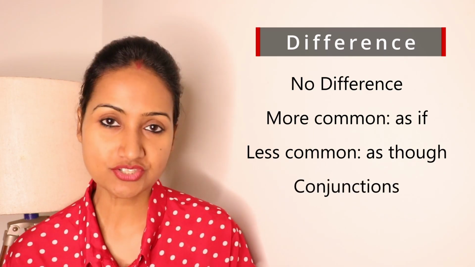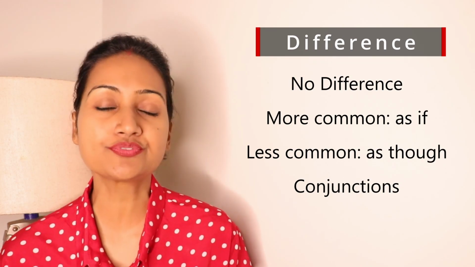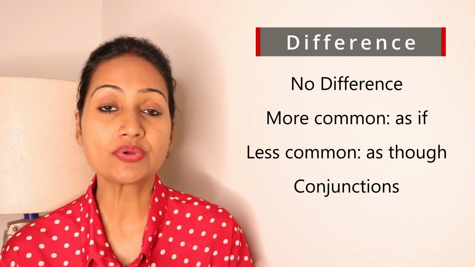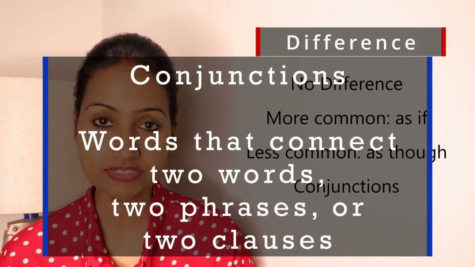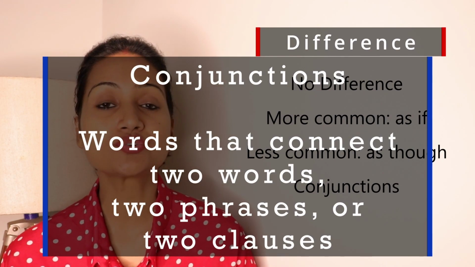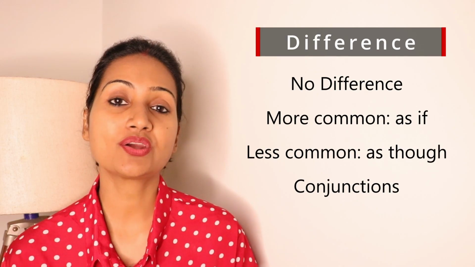They both are conjunctions, and we know what conjunctions are. I have made quite a few videos on conjunctions. So we know that conjunctions are the words that connect two words, two phrases or two clauses. And as if and as though are also conjunctions. Now let's see where we use as if and as though.